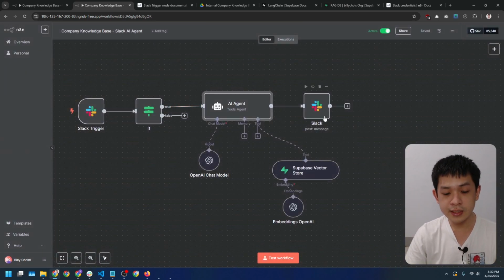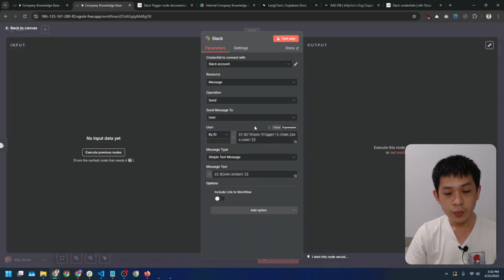The next node is a Slack node to reply to the user. We send the message using the user ID, so that way, the response goes back to the right person. That's it. That's the full workflow.